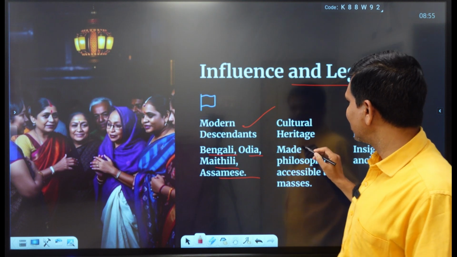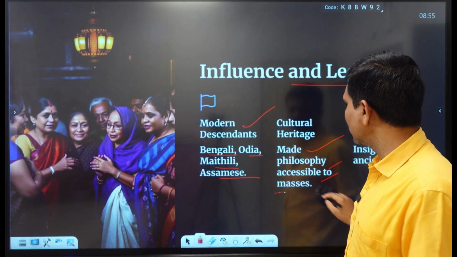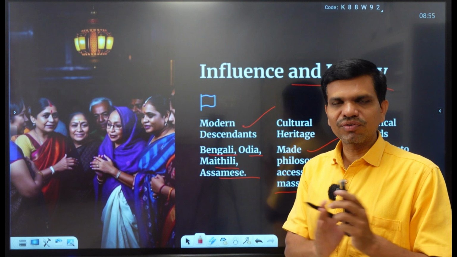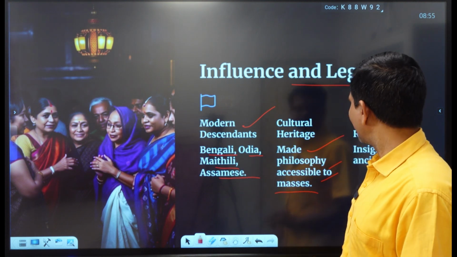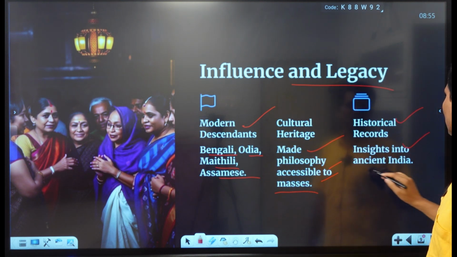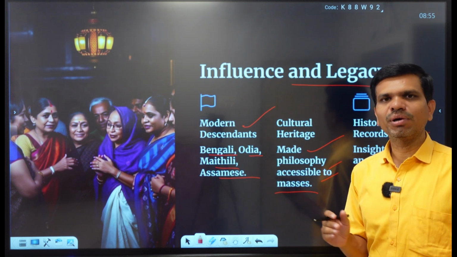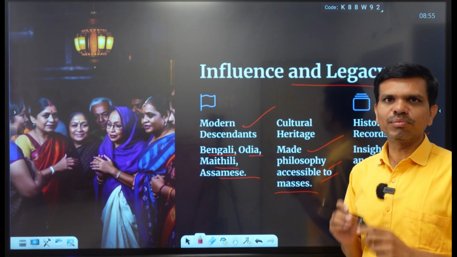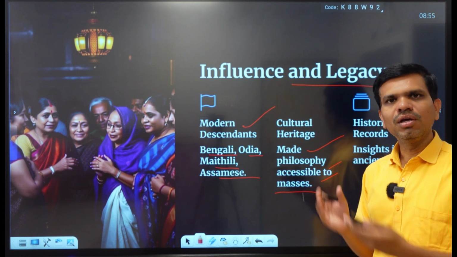So cultural heritage made philosophy accessible to the masses. This is the heritage and importance of Magadhi, because philosophy and ancient knowledge traveled through Magadhi to the common people. Also, in historical records, we find insights into ancient India. If you want to study ancient India or the Mauryan Empire, Ashokan Empire, or the Magadha kingdom, we must know Magadhi, or at least now we find that translations of all these texts are available.